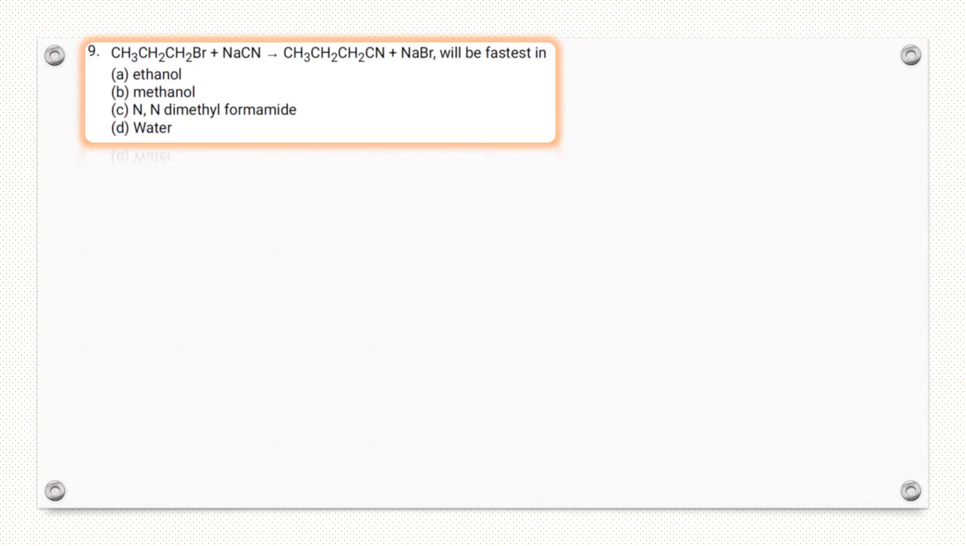So this reaction proceeds by SN2 reaction, and in SN2 reaction a non-polar solvent is favored. So ethanol, methanol and water, all, A, B and D, are polar solvents. C, N and dimethyl formamide is a non-polar solvent. So this reaction is fastest in C, N and dimethyl formamide. So answer is C because it is favored by non-polar solvent.